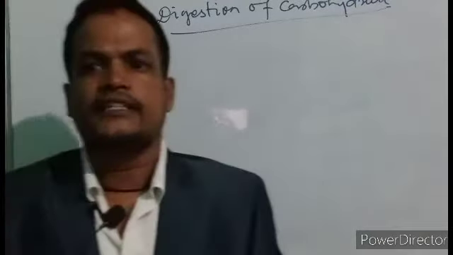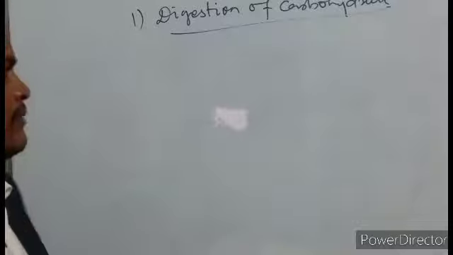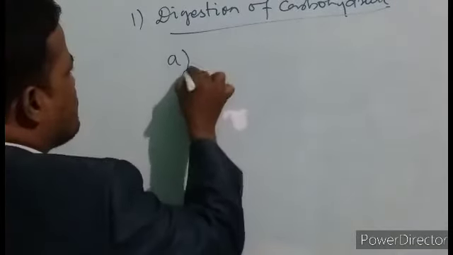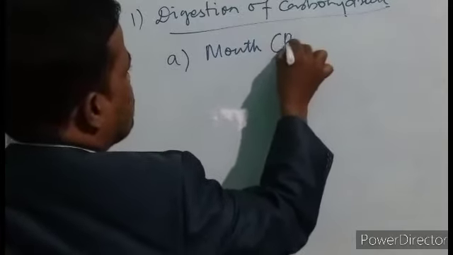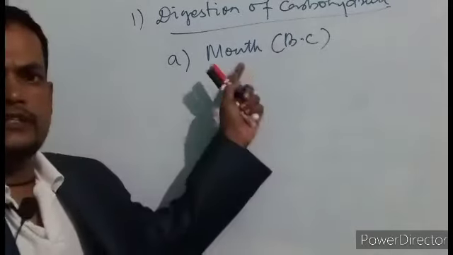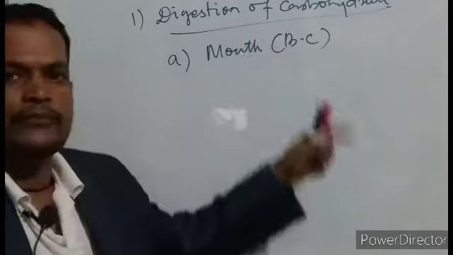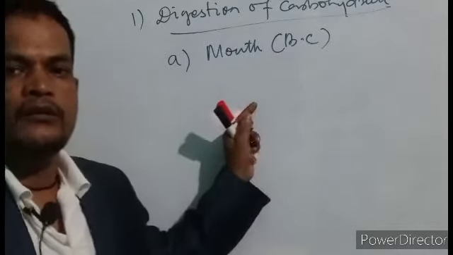Digestion of carbohydrate, as I have told, starts from the mouth. Number 1, mouth, or you can say buccal cavity. So digestion of carbohydrate takes place in the mouth or the buccal cavity.